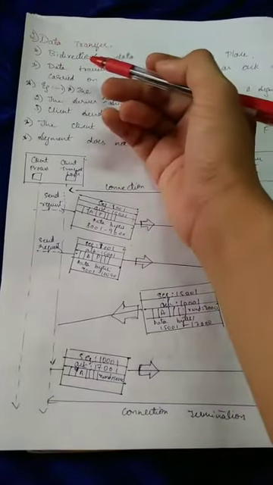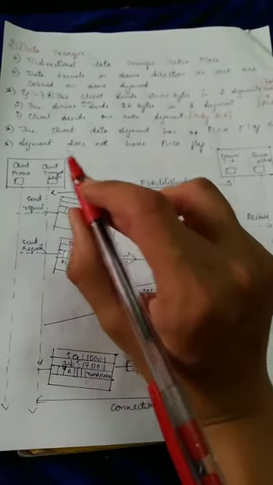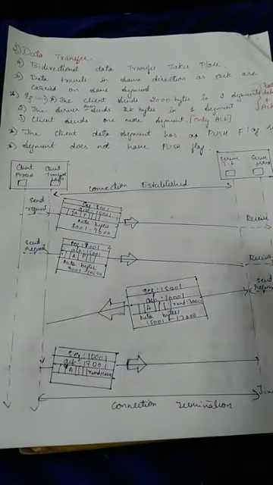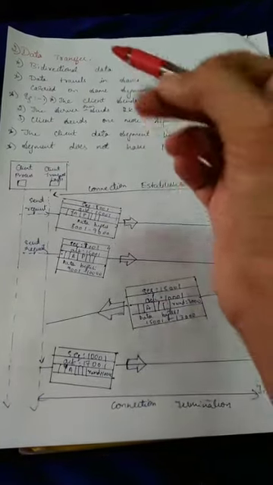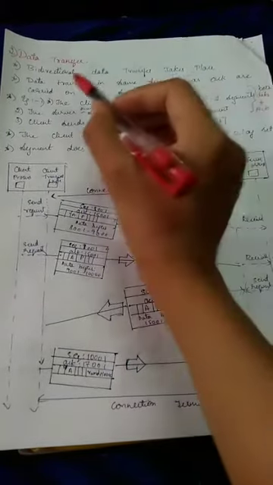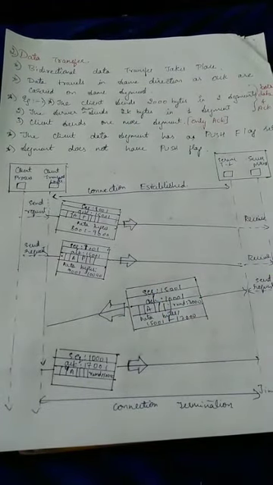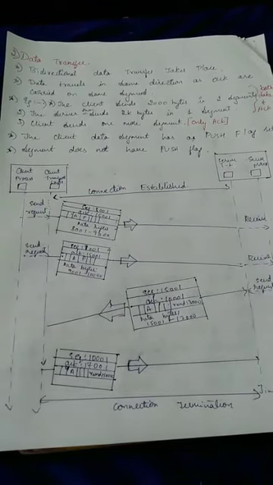After the connection establishment, bidirectional data transfer takes place. Meaning if the client wants to send data and acknowledgement in one direction, and the server also wants to send data in another direction, data and acknowledgement, they can send in both directions. It's bidirectional. The second point is data travels in the same direction as acknowledgement, carried on the same segment. Meaning in the direction the data travels, in the same direction the acknowledgement also carries the same segment.